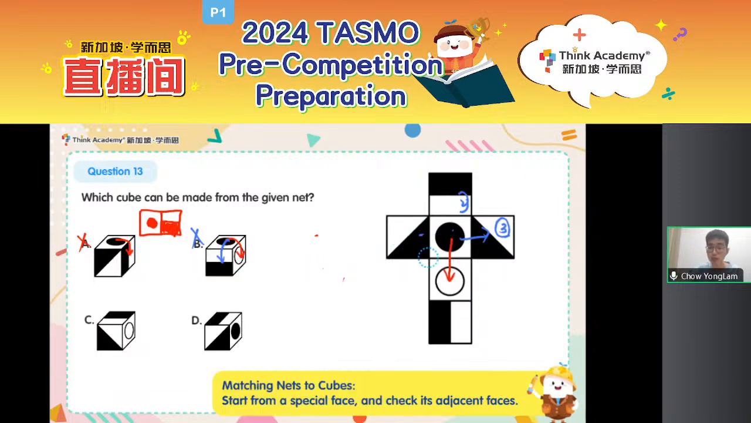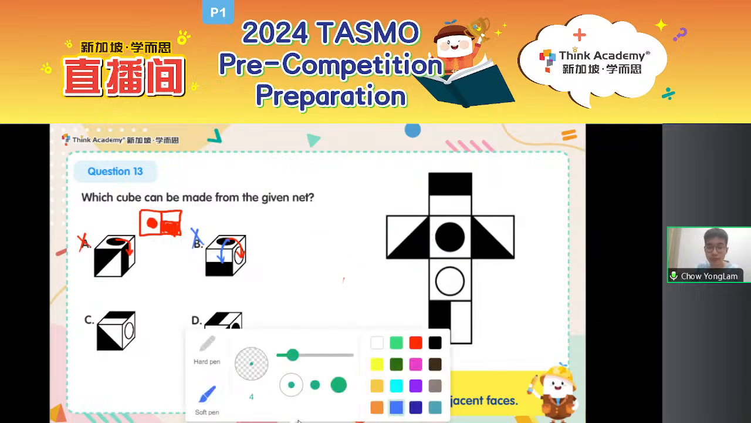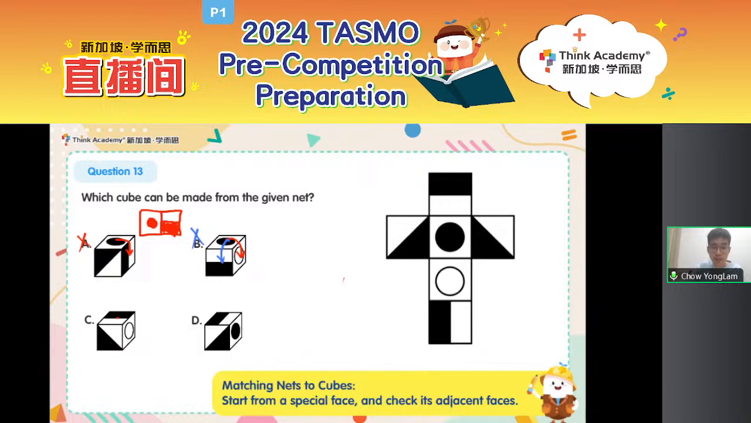So let's look at option C to check. In option C, we have a black and white rectangle on top and a white circle on the right. Are you able to find these two adjacent faces? Starting from the black and white rectangle, black one on top, and then on the right is a white circle. Can you find it in my net? Well, you can, it's over here, right?